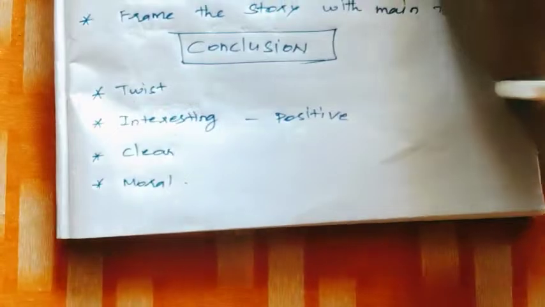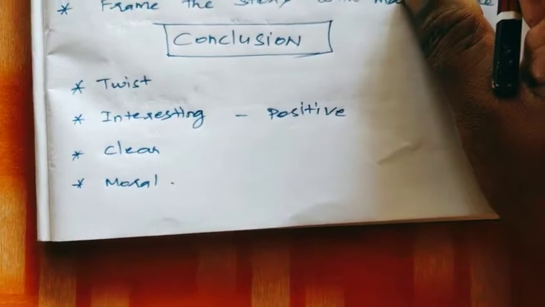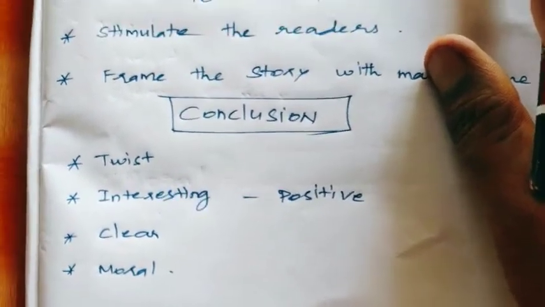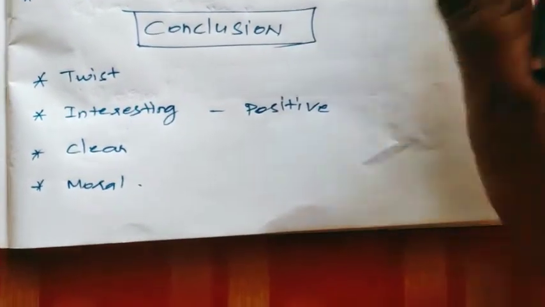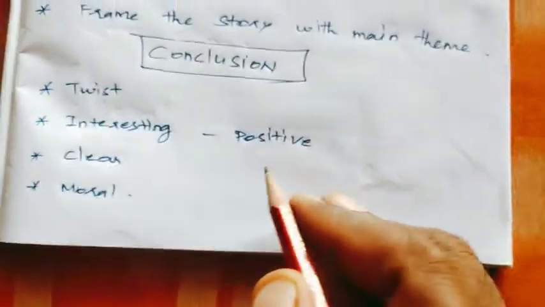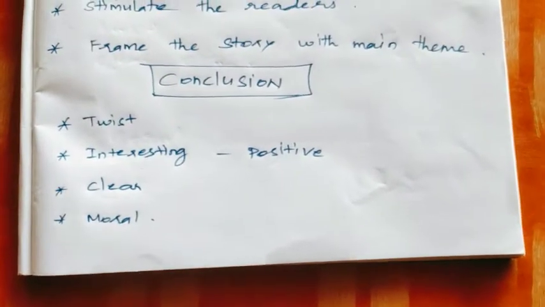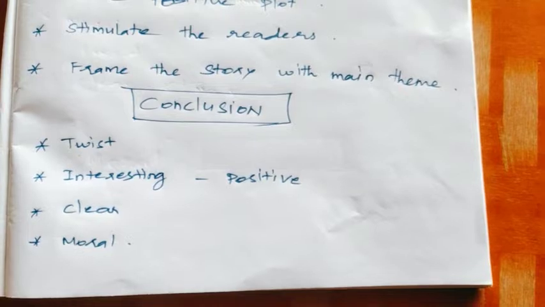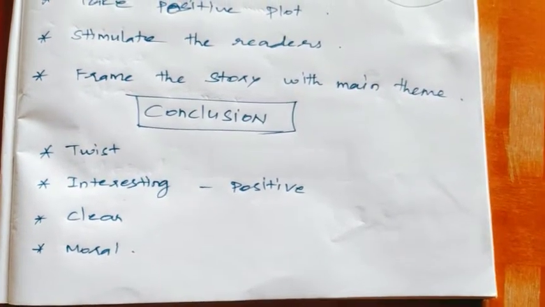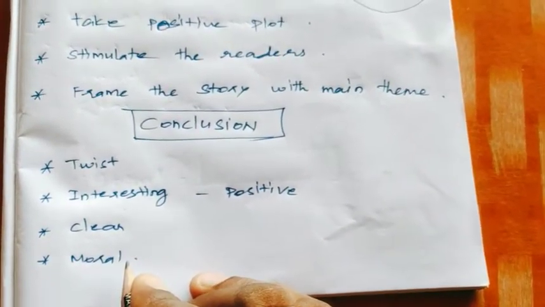Next, your conclusion must be clear. If your conclusion is not clear, the story is not good. Finally you want to write the moral. First I told you to write the moral, then make a box. In the box you can write the moral. It may be a proverb, quotes, or anything. That is your choice. So the moral is very, very important. Don't forget the moral. For moral and title, 1 mark.